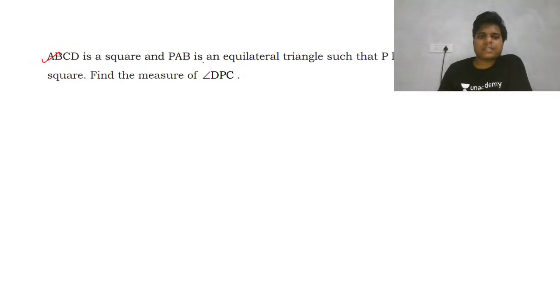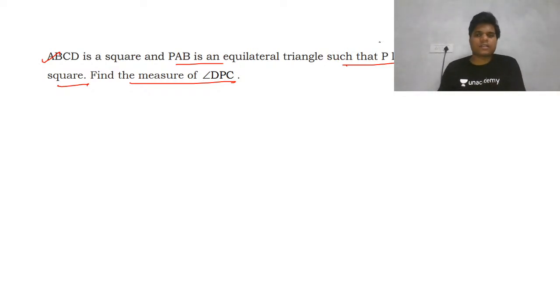ABCD is a square, PAB is an equilateral triangle such that P lies in the interior of the square. Find the measure of angle DPC. Okay, in the starting, a few questions will be very simple, just directly based on your concept, directly on your theorem. Okay, the question is not visible.